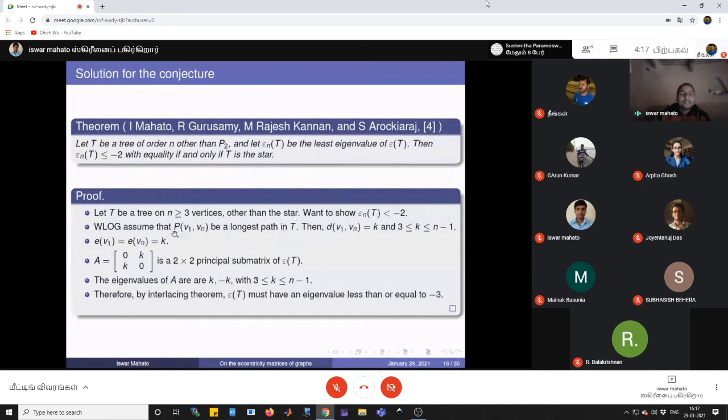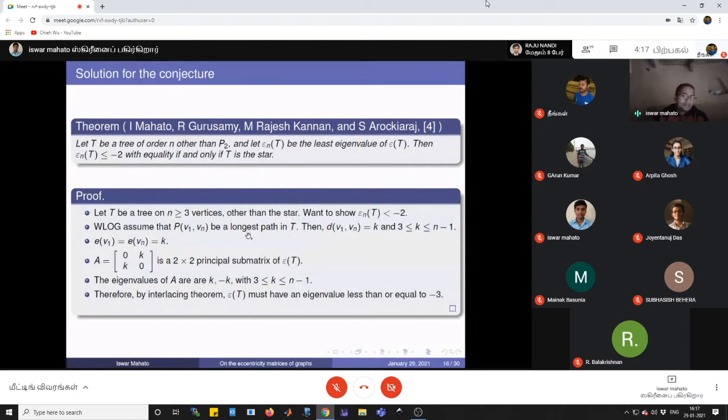Without loss of generality, assume that the path P(v1, vn) lies in the tree T. That is basically the diametrical path. Then the distance between v1 and vn will be k. Since we are taking T other than a star, the minimum value of k will be 3, because the diameter starts from 3, and it is maximum when T is a path, then it will be n minus 1.